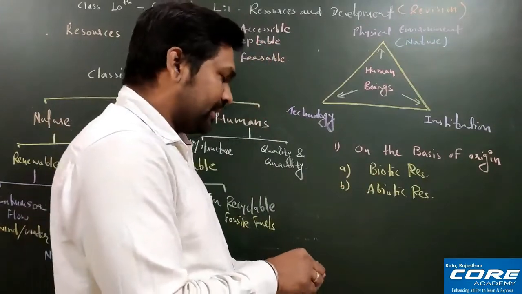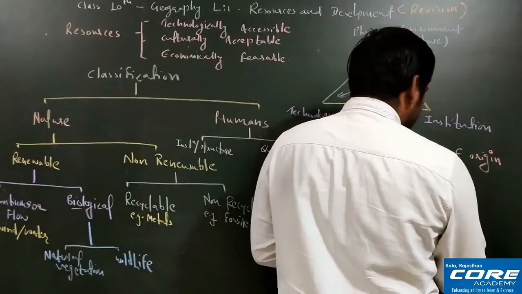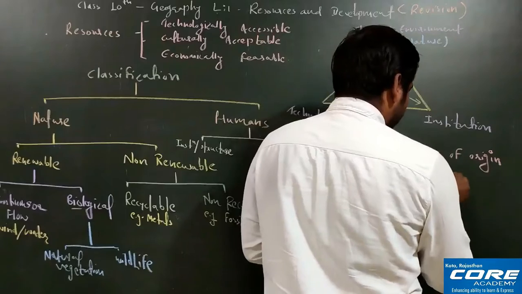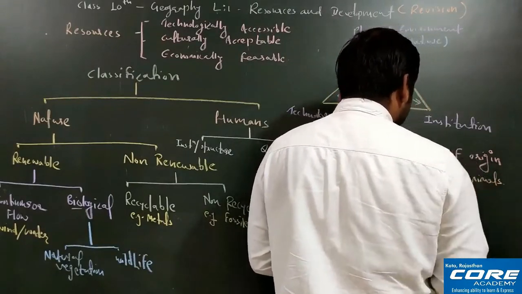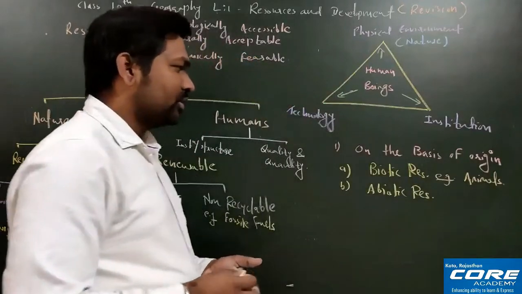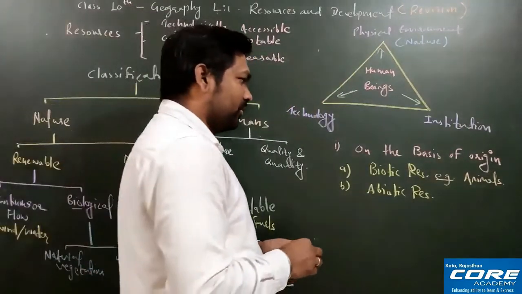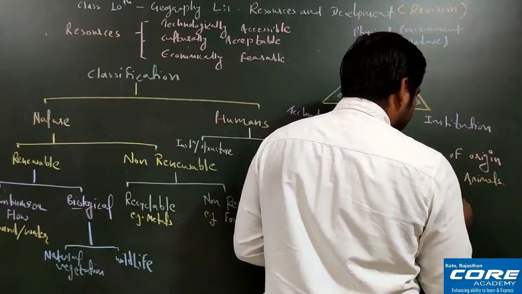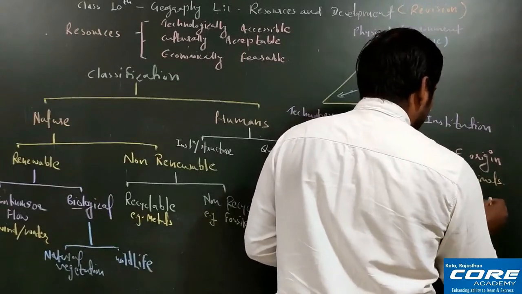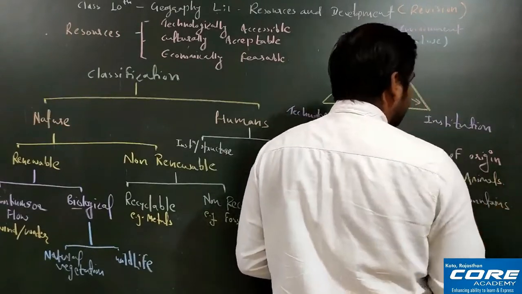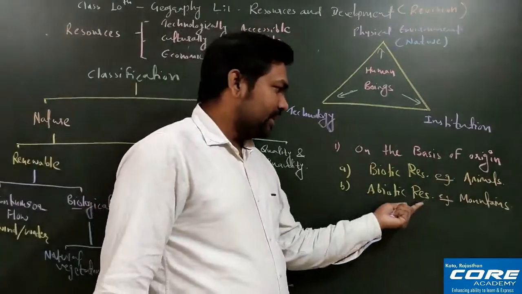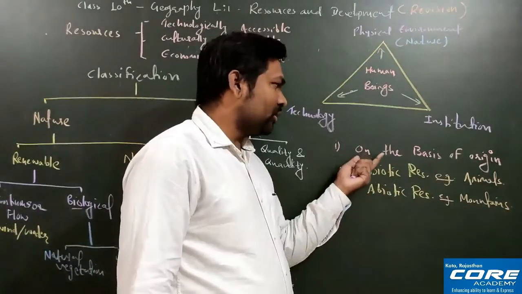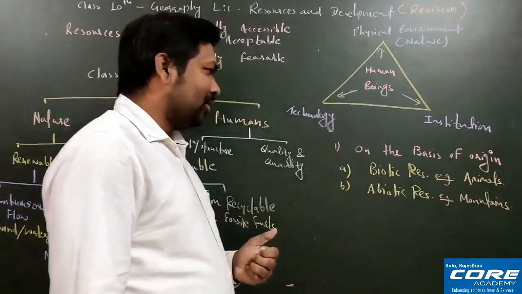For example, animals, humans; these all will be under biotic resource. Abiotic resources are the resources where life is not there. For example, mountains. In mountains you don't have any life, so they come under abiotic resources. I hope on the basis of origin it is clear to all of you.